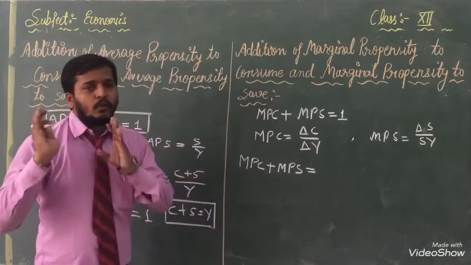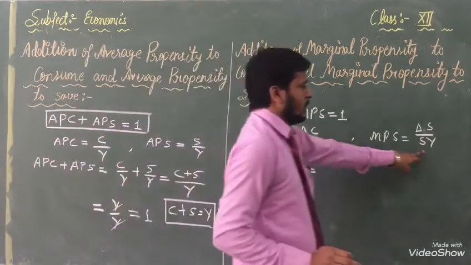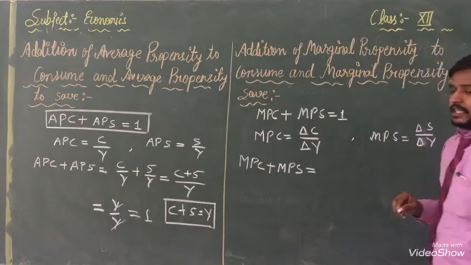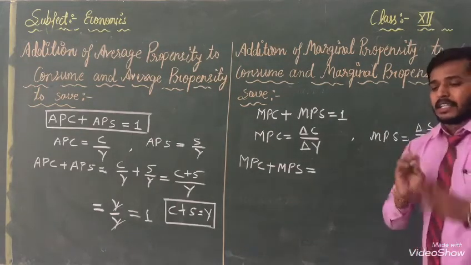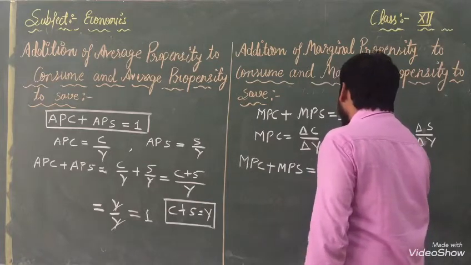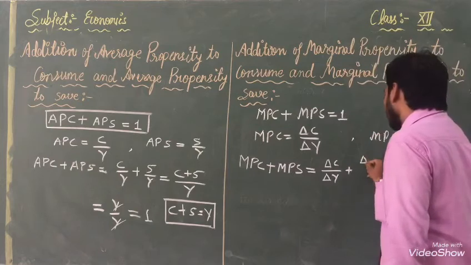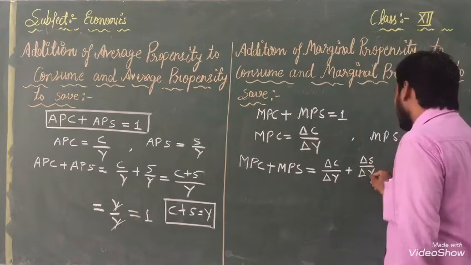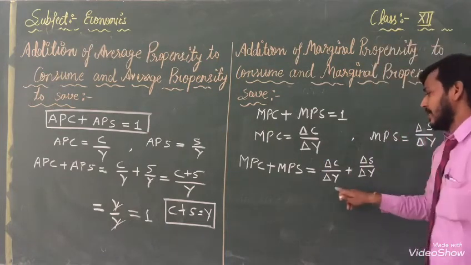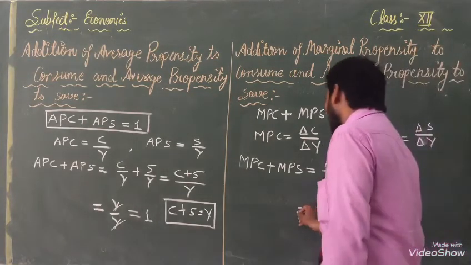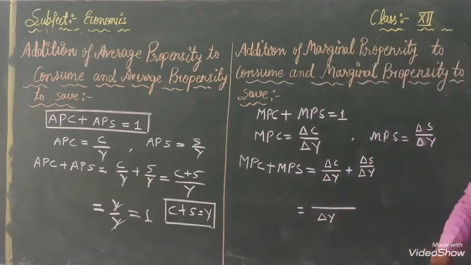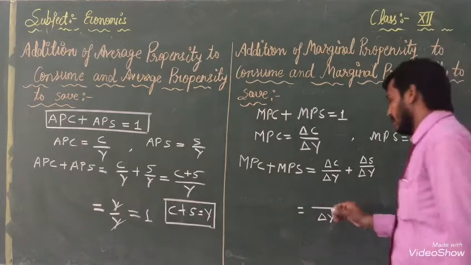Equal to. Now you know very well how we have to calculate, and this we have to write. ठीक है? इसको हम लिखेंगे। अब ऐड करना है. Now we know very well when we take the LCM of both we will get the same denominator, del y. Now del c and del s should be here.